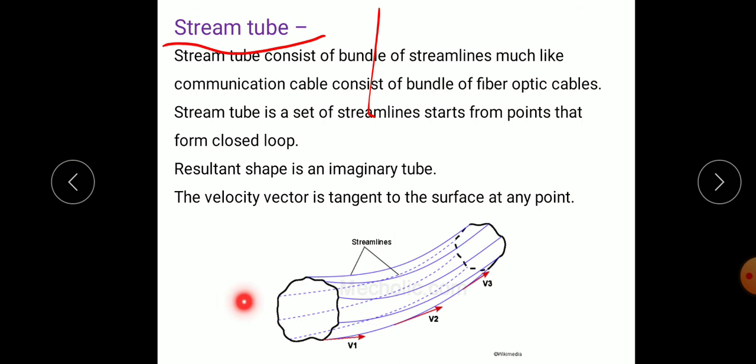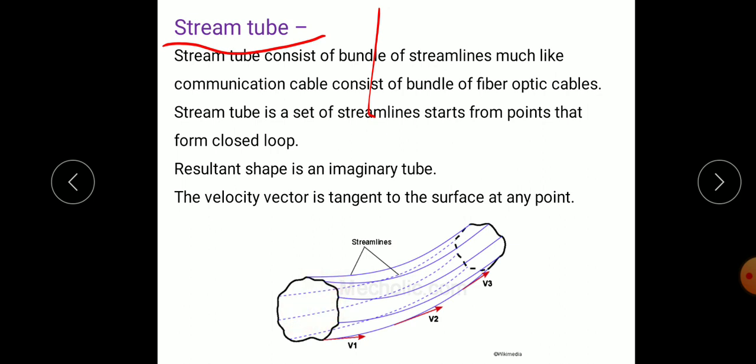Fluid can enter through the stream tube and fluid can leave the stream tube. Note down that the stream tube is an imaginary tube. We are assuming it by joining the streamlines and forming a closed loop from where it starts.